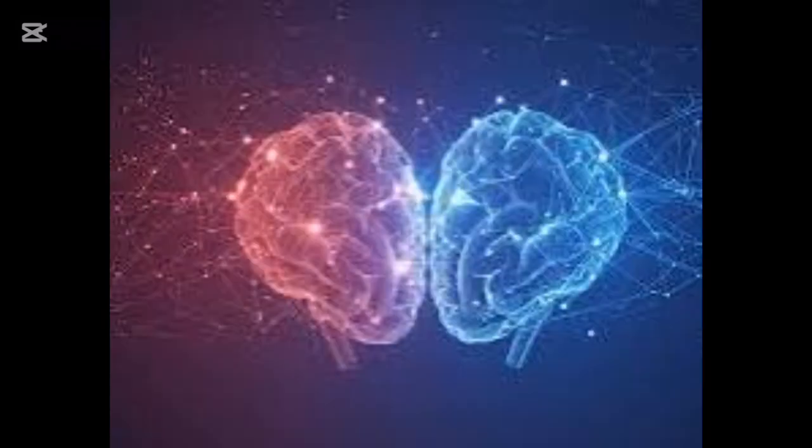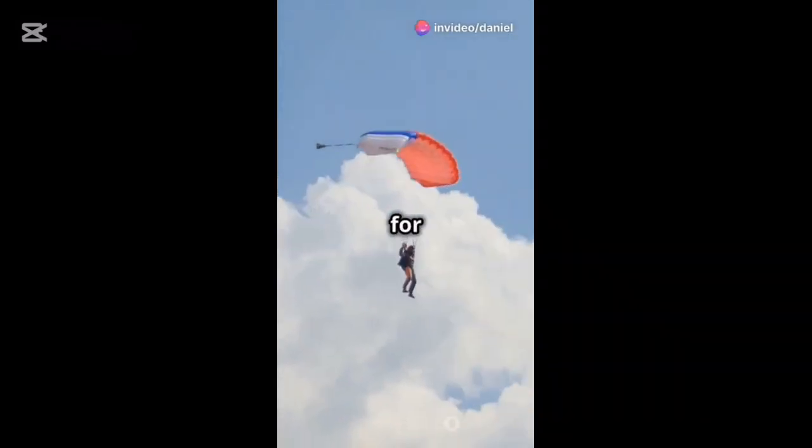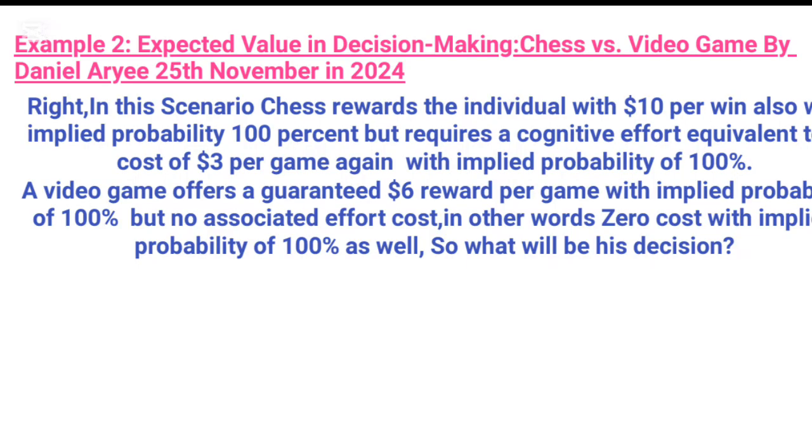Now, lovely learners or viewers, at this point let's get into some variety. Let's now look at the same scenario in a monetary framework, since most humans like money, and hence you, my viewers or learners, may easily follow and understand this scenario better. Example 2. Expected value in decision-making, chess versus video game, by DanielAryee, November 25th, 2024.